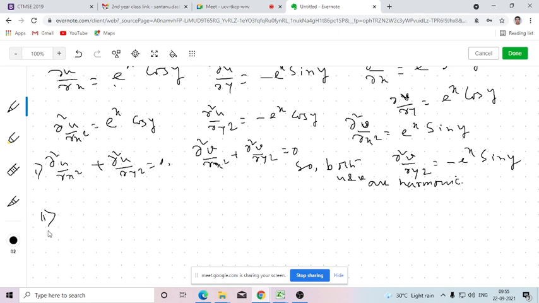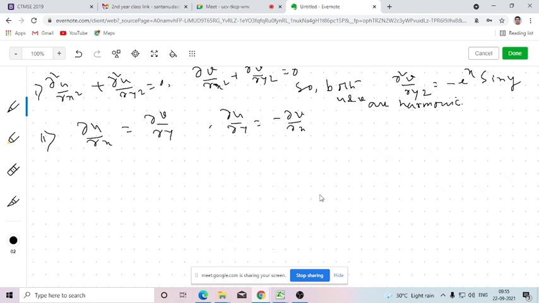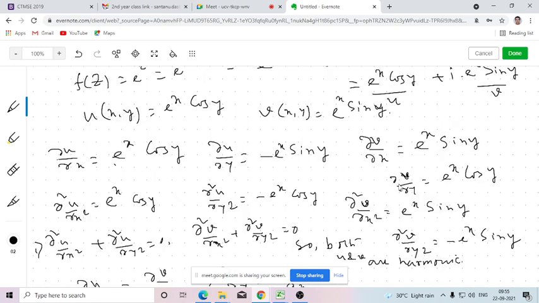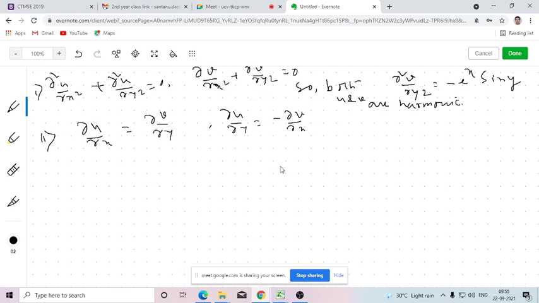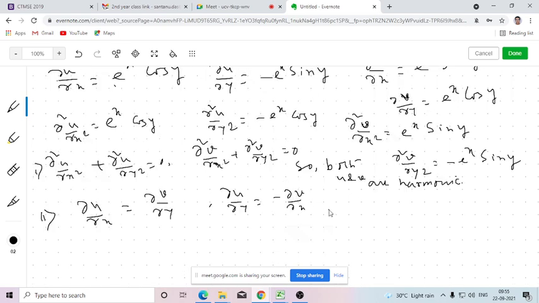Number 2, here you can verify that ∂u/∂x = ∂v/∂y and ∂u/∂y = −∂v/∂x. That means the Cauchy-Riemann equations are satisfied.